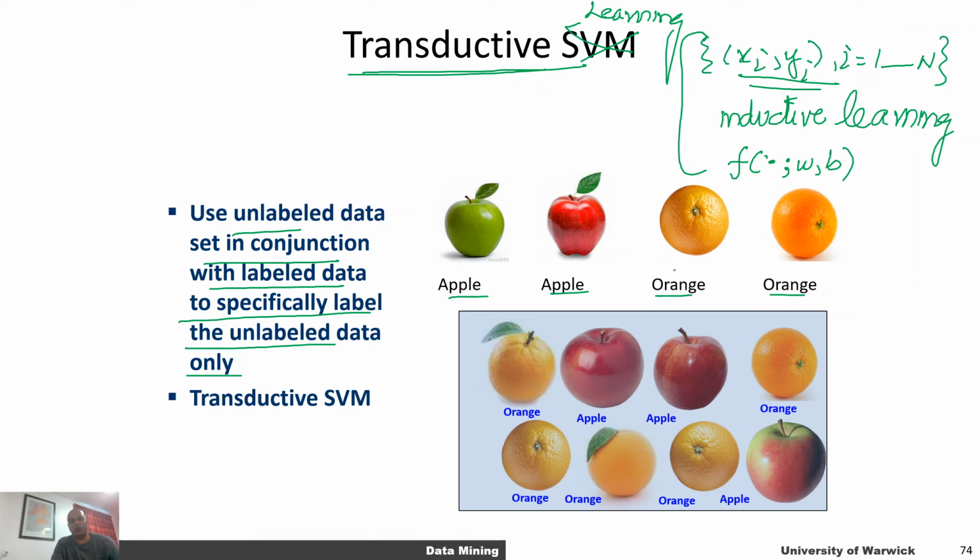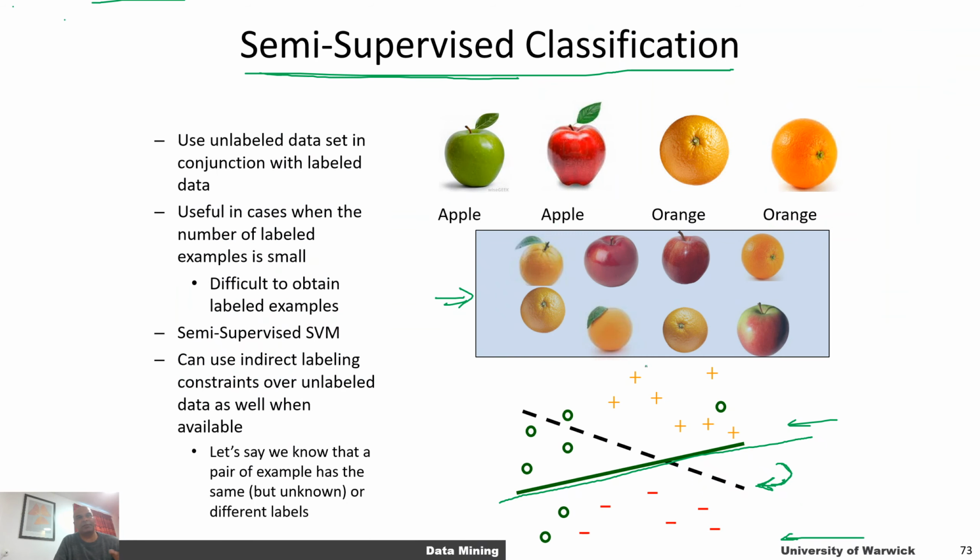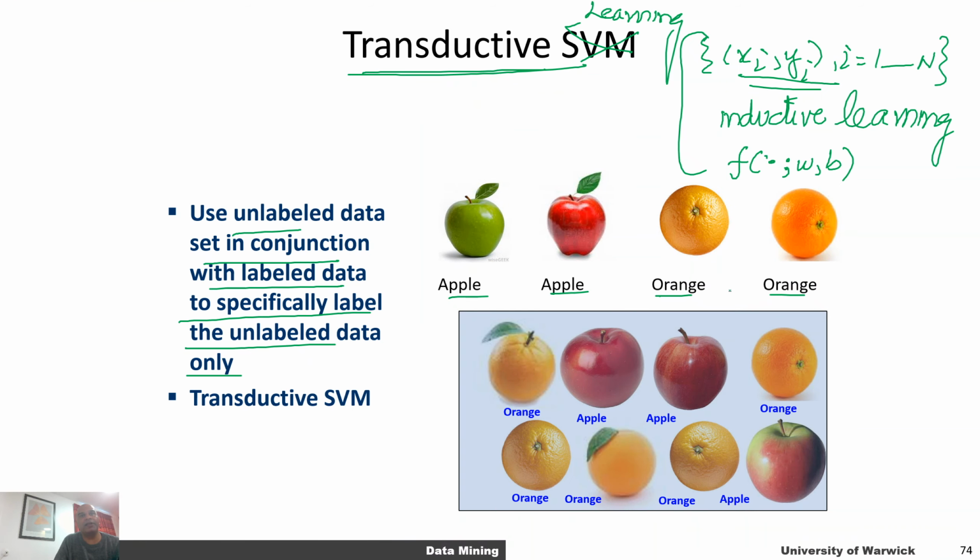So our objective is not to induce a function, but rather to generate label assignments for this dataset. This is slightly different from what we talked about earlier in semi-supervised classification, where we were using this data to induce a function that allows us to classify these examples or other examples in general. But here the goal is simply to generate labels for unlabeled examples with the given training data set, and that's it. So it's sort of like a throwaway classifier that you're making.